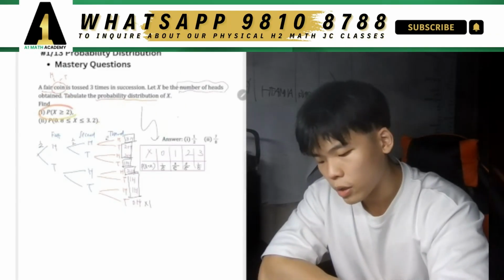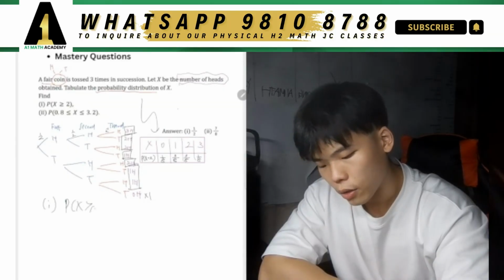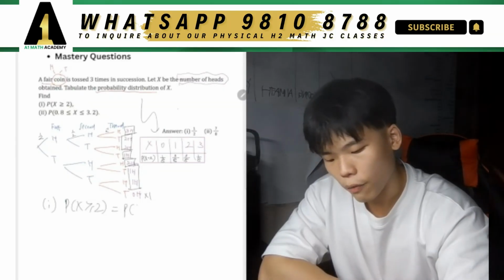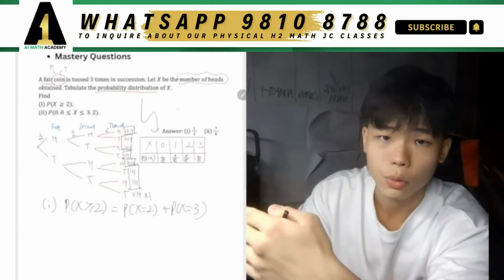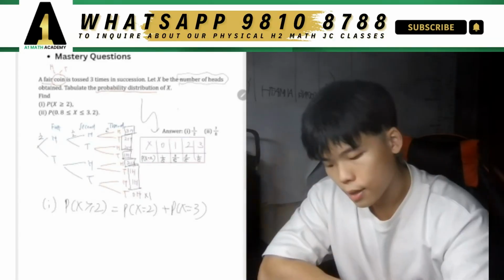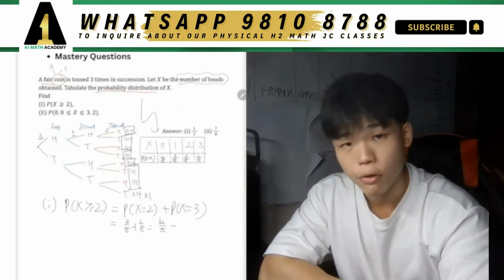So the question is asking, what's the probability of x bigger than or equals to 2? So for x bigger than or equals to 2, I have a possibility of x equals to 2, or a possibility of x equals to 3, right? Because bigger than or equals to 2 means that x can take on the value of 2 or 3, and that would mean that it's 3 over 8 plus 1 over 8, which gives me 4 over 8, and then we can reduce this to half.